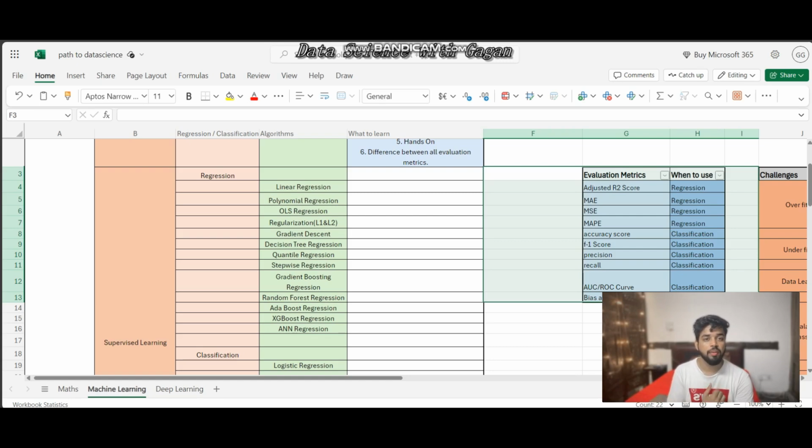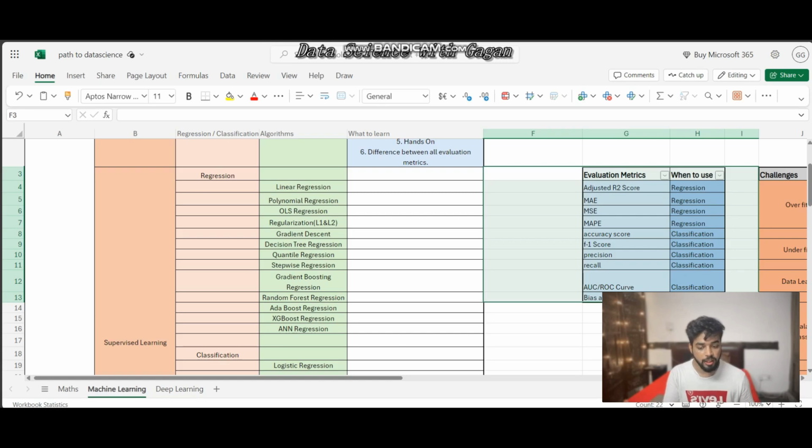In regularization we have two algorithms, L1 and L2, which means ridge and lasso. Then we have gradient descent, decision tree regression, quantile regression, and stepwise regression. Using stepwise regression, you can start your model from scratch, which means you can come up with a good feature set along with a good model, right? Then we have gradient.